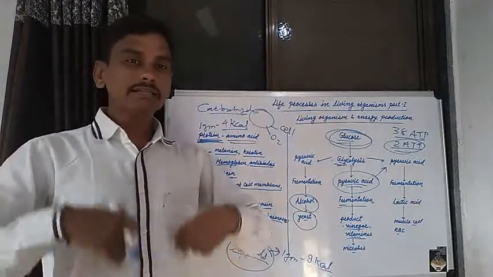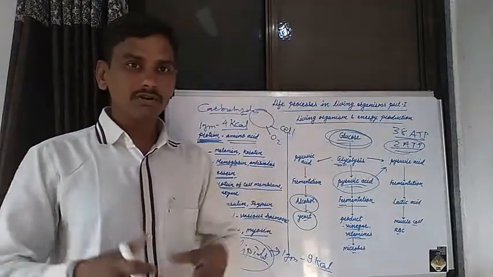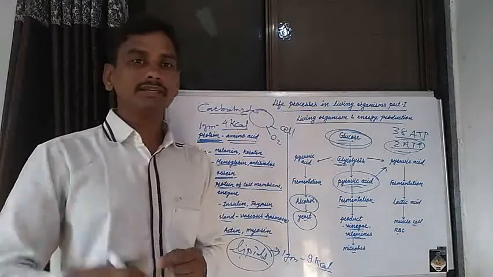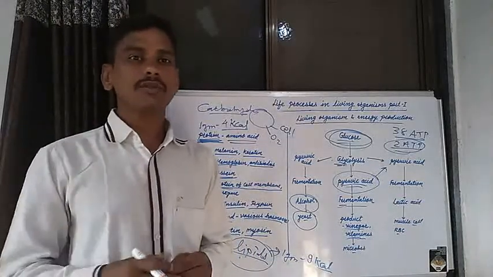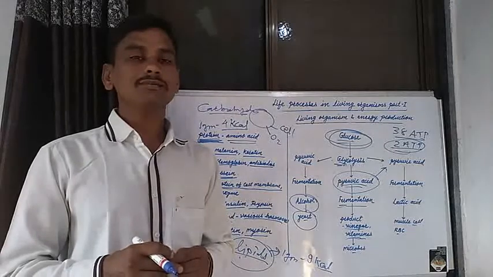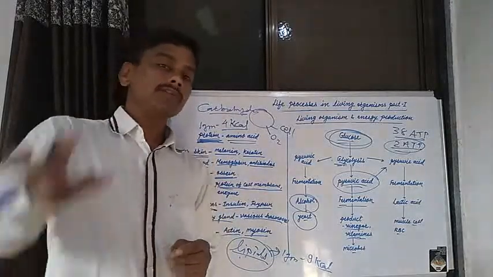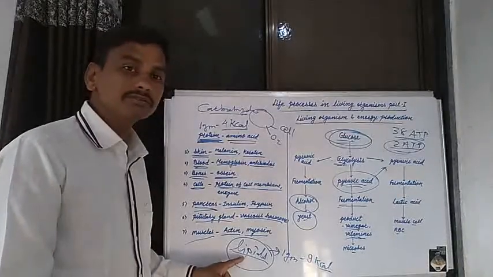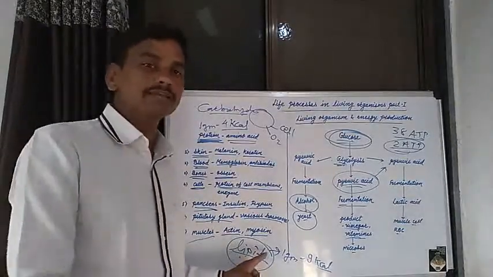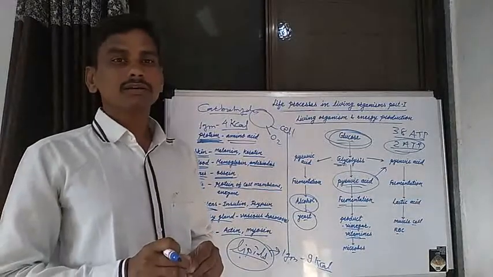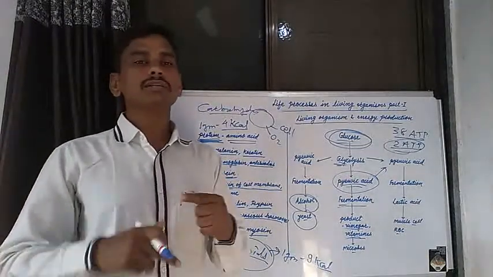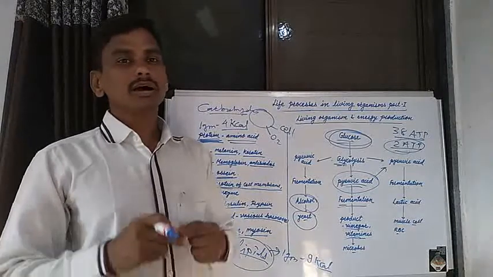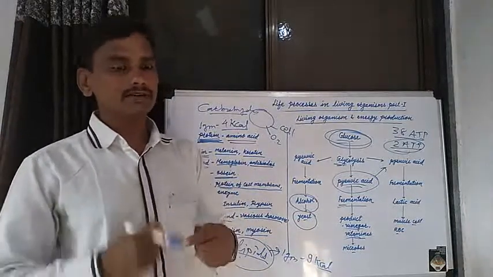Then, various hormones are present in our body, for example testosterone and estrogen. These hormones also contain different lipids; they are produced from various lipids. The nerve cells present in our body have lipid around the axon.